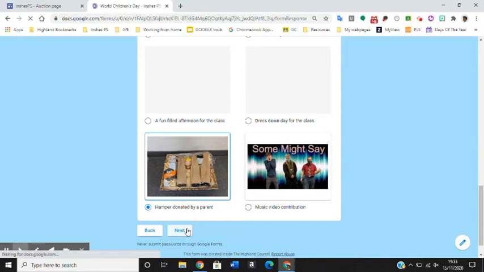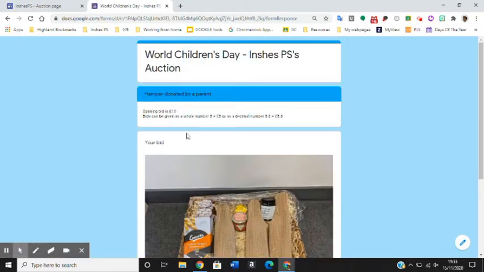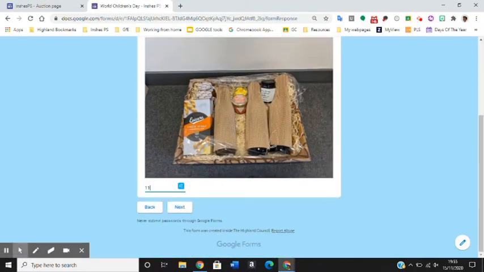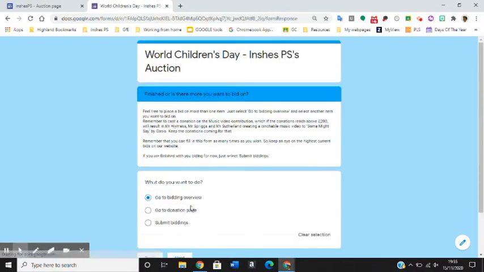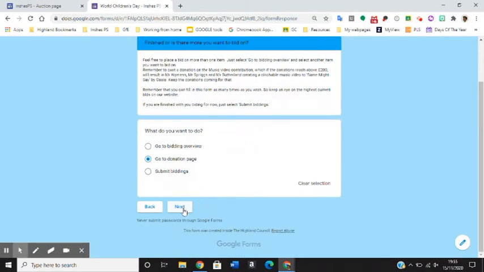And you press next, and you can see that the opening bid here is £10. So I go in and I say 11. Both bids are already saved, so that's fantastic. I can also go to our donation page.